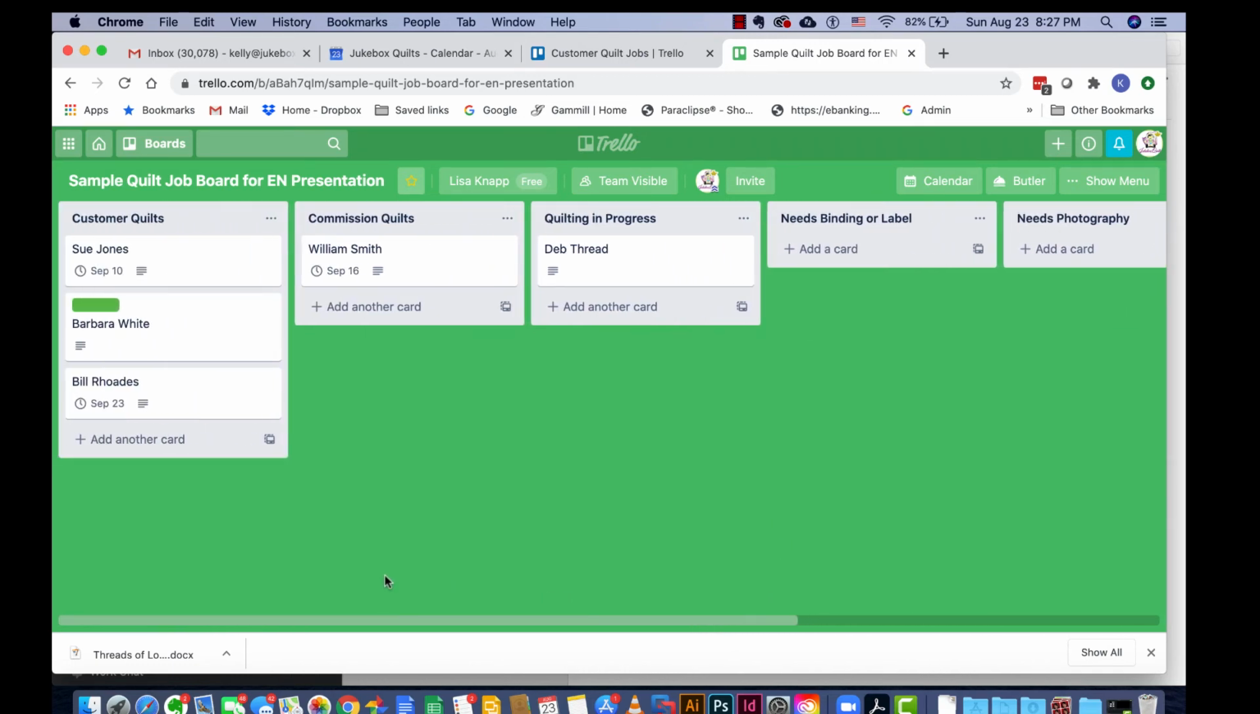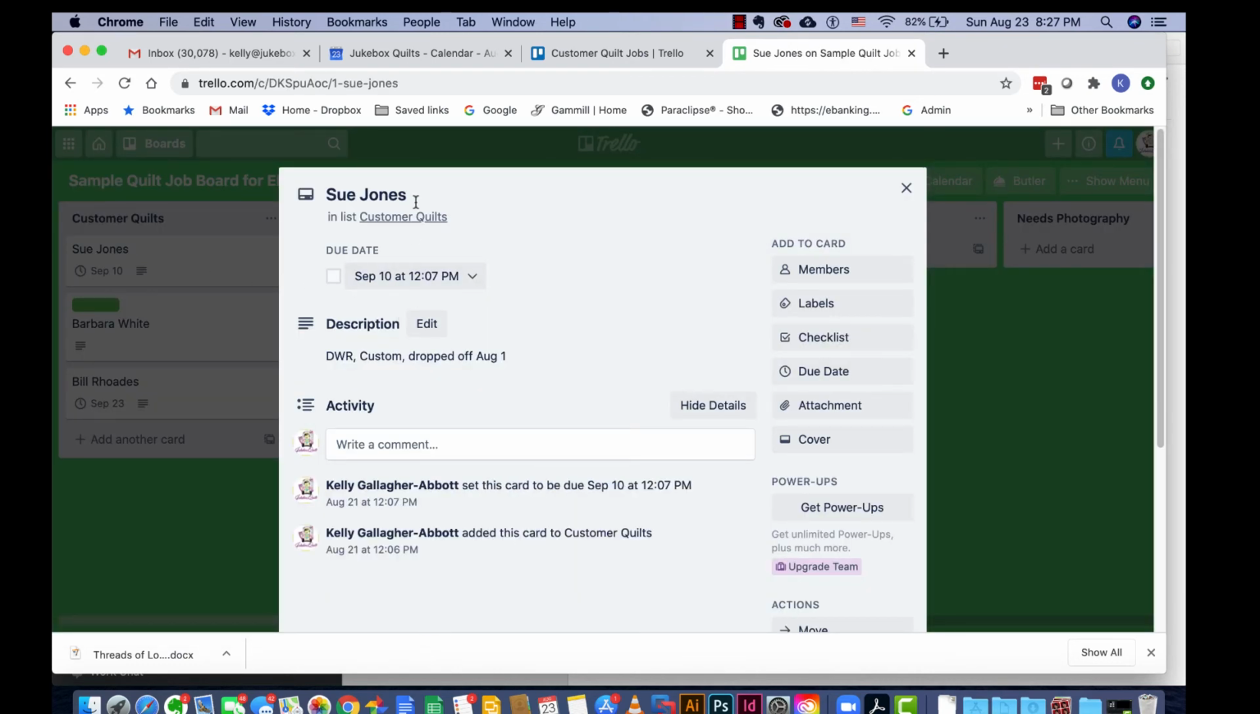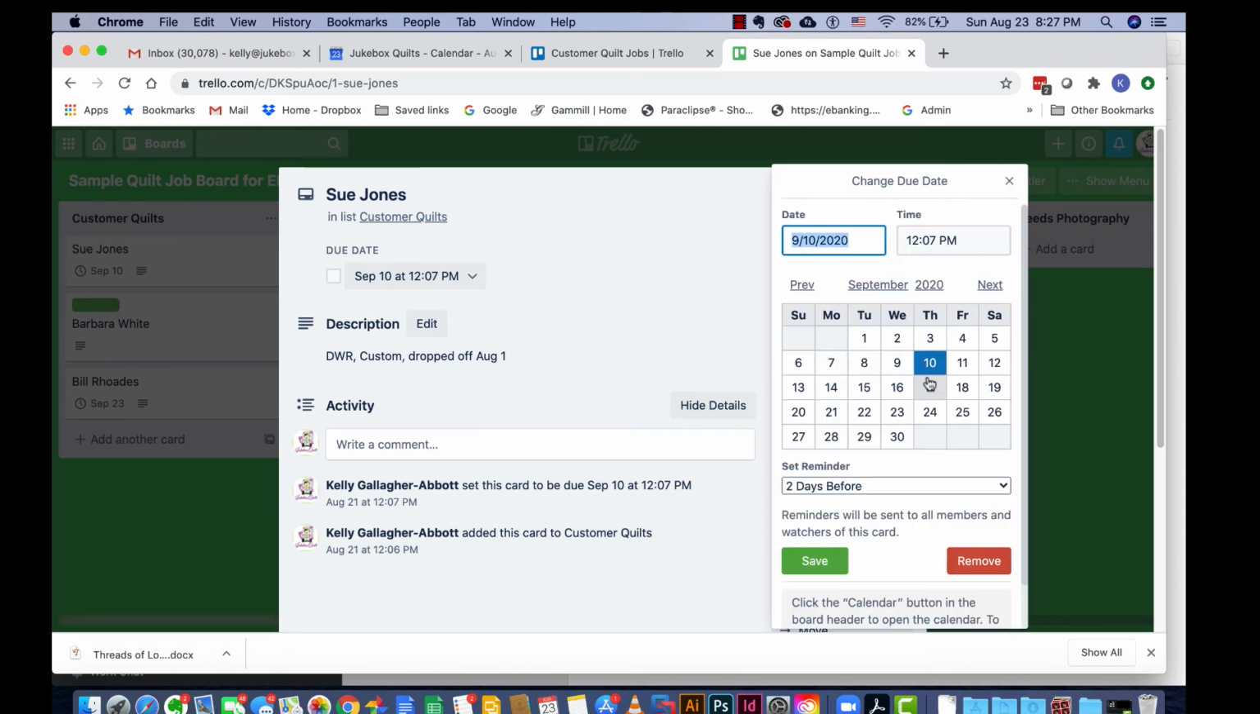So let's take a look at a customer quilt that came in. If I click on the note, it brings up the customer name, and then we do a description of the quilt, like double wedding ring. This one's going to be custom. It was dropped off August 21st. We always put the dropped off date, and then you can put in due dates. So I have that here. It's September 10th is what I had picked up. So I'll save that, and that will give you a due date here.